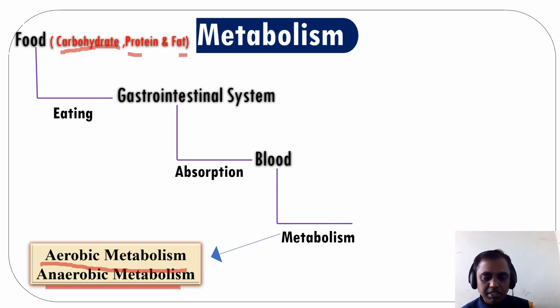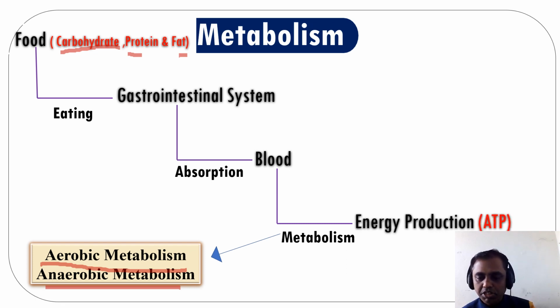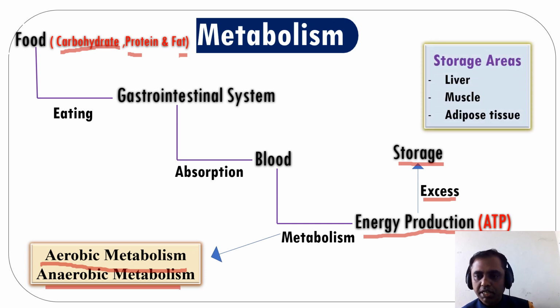Aerobic means with oxygen and anaerobic means without oxygen. The end result of metabolism is production of energy, that means ATP. If the person is eating more carbohydrate, protein and fat, the energy production will be the same, but the excess nutrition will be stored in our body. There are three areas for storage: the liver, muscles and adipose tissue. So the ultimate aim of metabolism is production of ATP, and the excess amount of nutrition will be stored in the liver, muscles and adipose tissue.